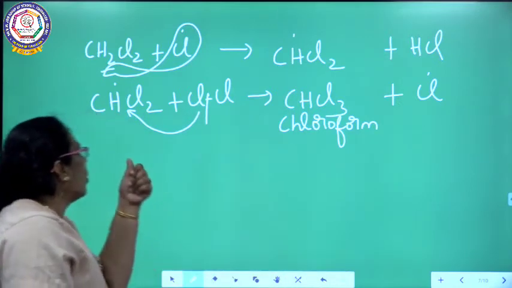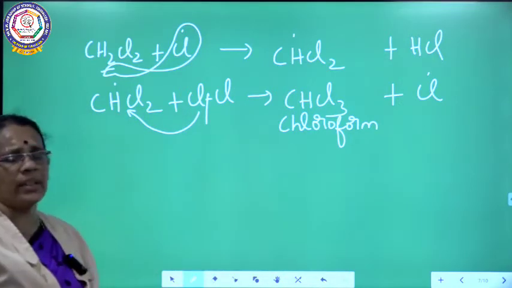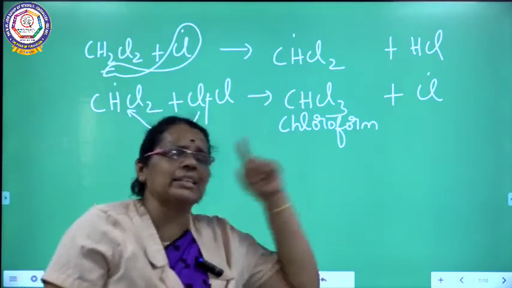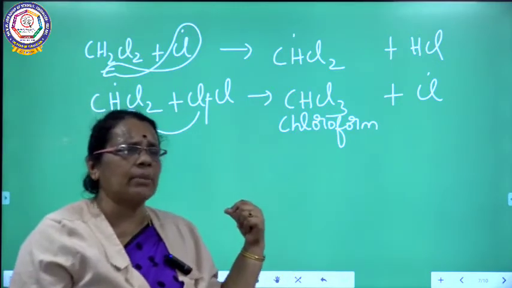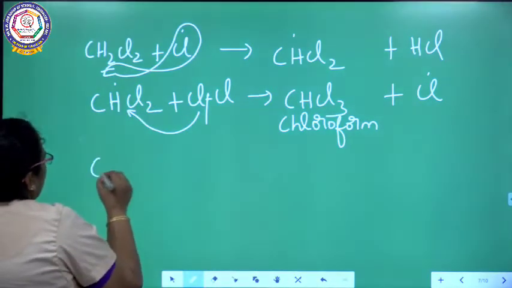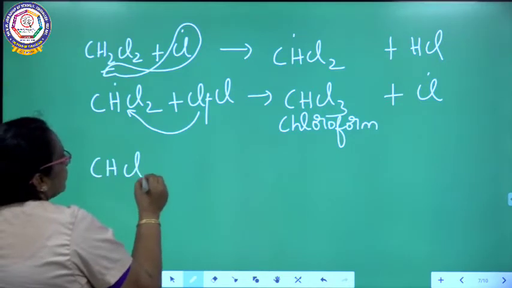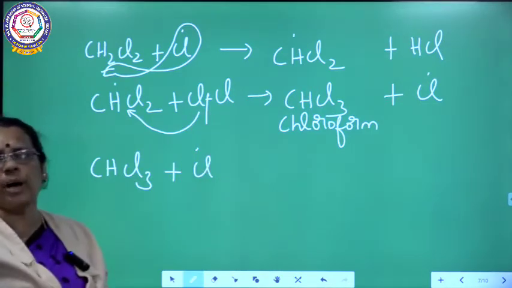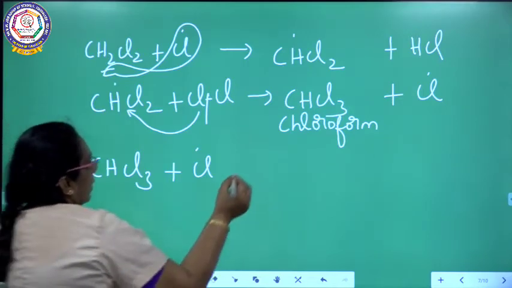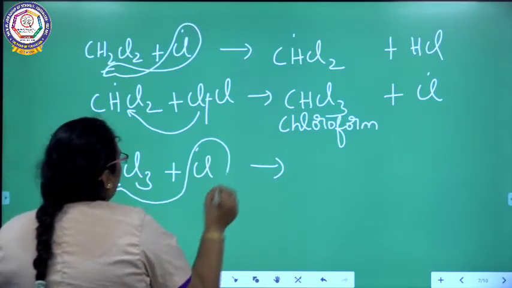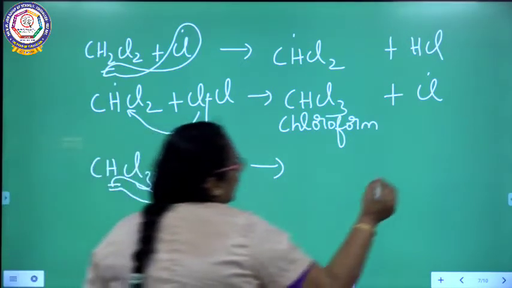This dichloromethyl free radical reacts with one more molecule of chlorine. I will be getting chlorine free radical as a byproduct. What is the main product? I am getting chloroform. In the next step, this chloroform reacts with chlorine free radical. What will you be getting? One hydrogen from here and one chlorine from here will be removed as HCl.